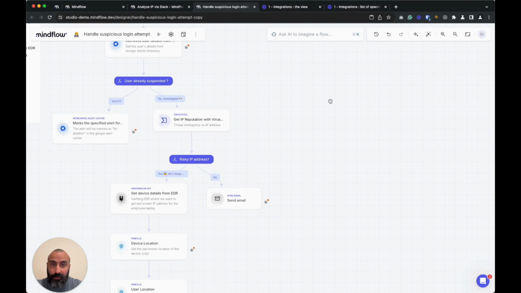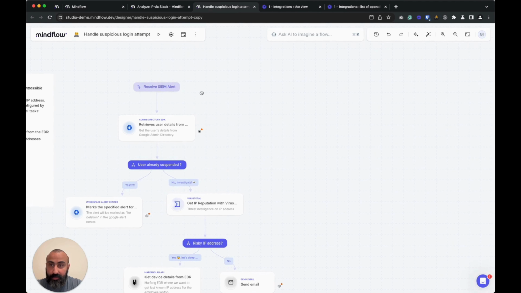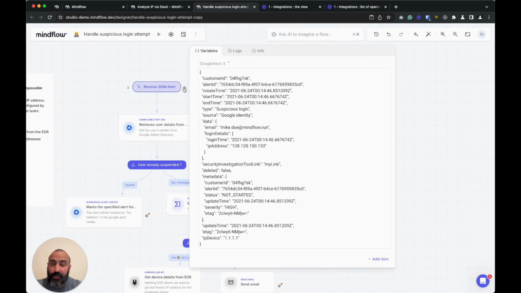It's not only algorithmic steps that we can add, but we can also add different loops. We can add a note. We can also transform data in order to define variables or add something to the flow. For example, here we are simulating the alert that is coming from the SIEM by defining a Google Alert variable for this one.